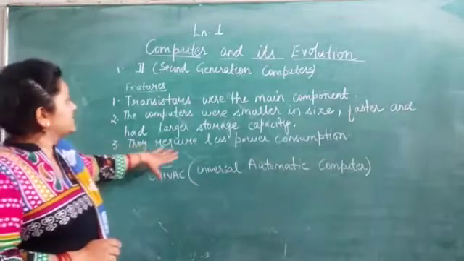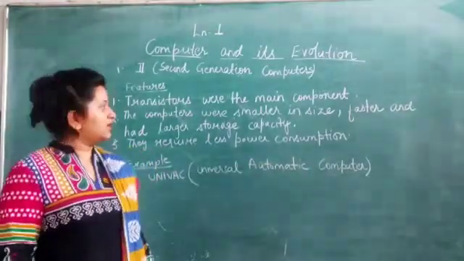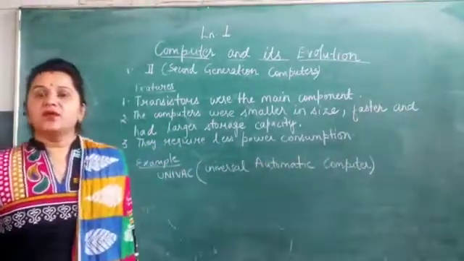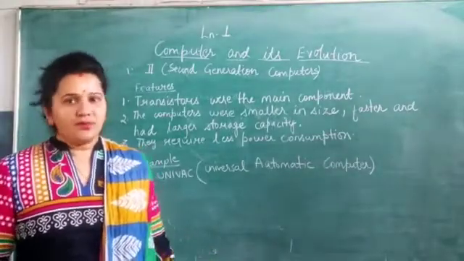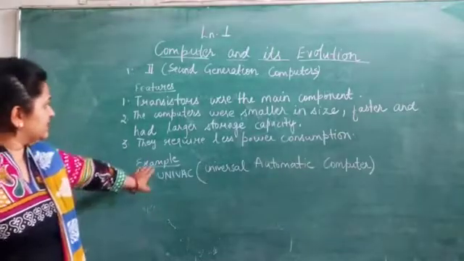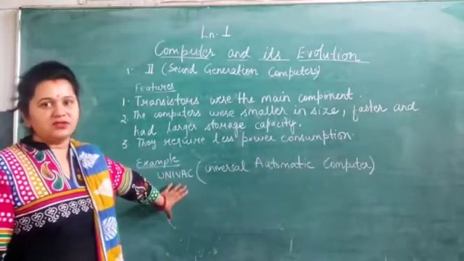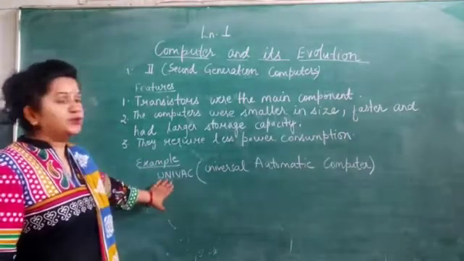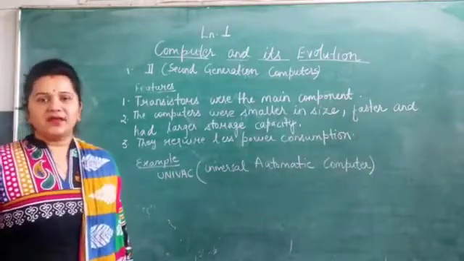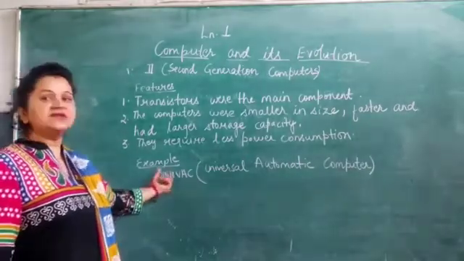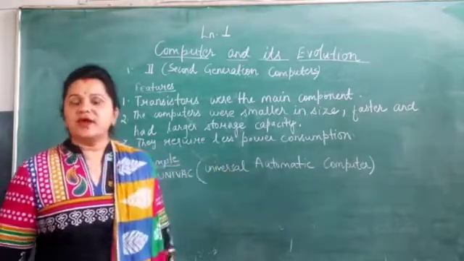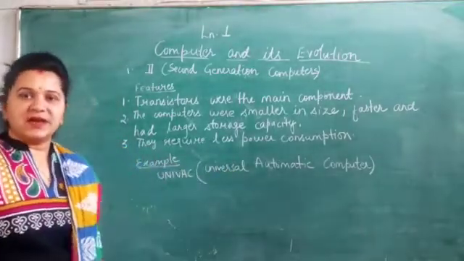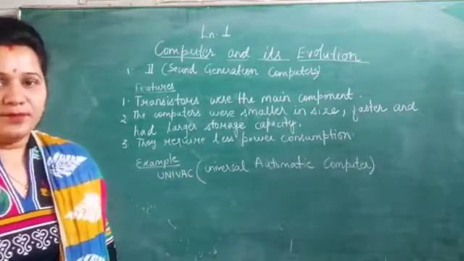The third point is that they require less power consumption, meaning less electricity to work, so they are easy to operate. The example of second generation computers is UNIVAC. The full form is Universal Automatic Computer.